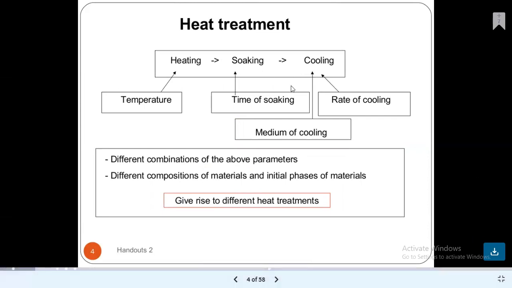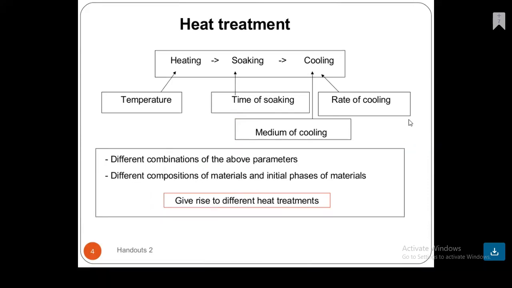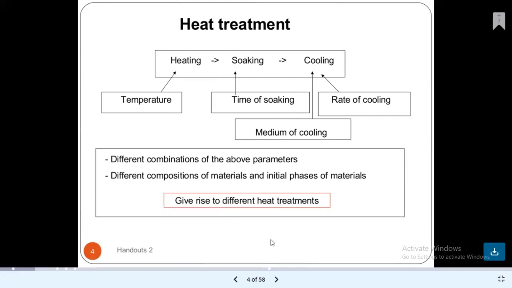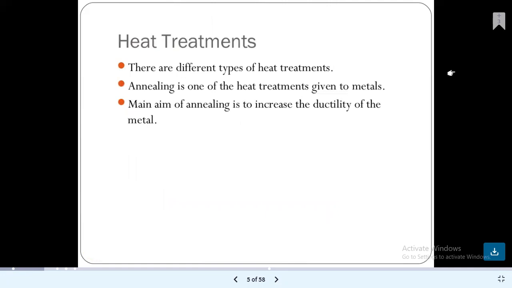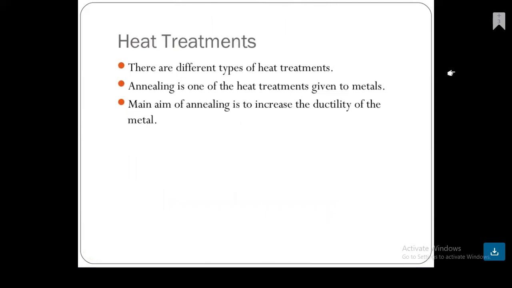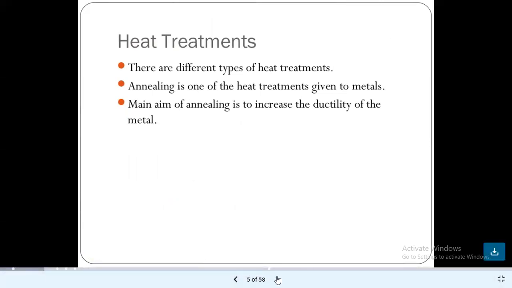These are the media of cooling. Different combinations of the above parameters give different compositions of material and initial phases of material, and give rise to different heat treatments. There are different types of heat treatments. Annealing is one of the heat treatments given to metal. The main aim of annealing is to increase the ductility of the metal.